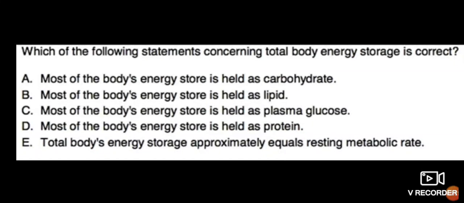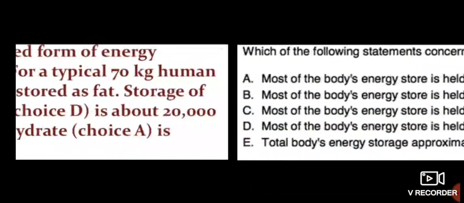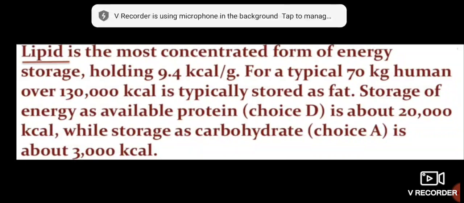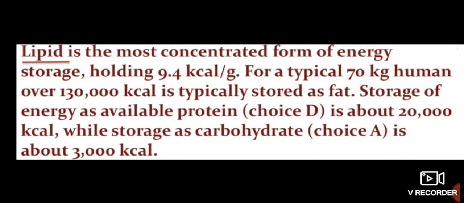So the best single answer here is: most of the body energy stored is held as lipids. Lipid is the most concentrated form of energy storage, holding 9.4 kilocalories per gram. For a typical 70 kilogram human being, over 130,000 kilocalories are typically stored as fat. Storage of energy as available protein, choice D, is about 20,000 kilocalories, while storage as carbohydrate, choice A, is about 3,000 kilocalories.